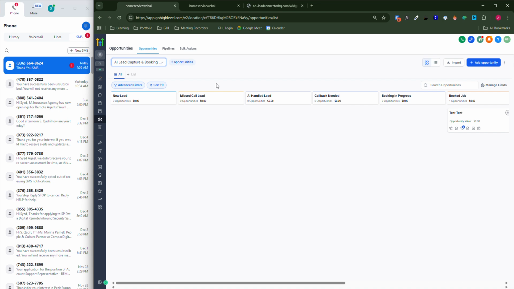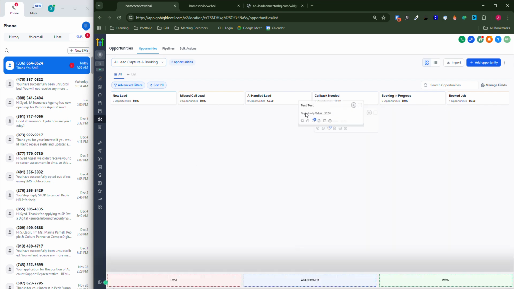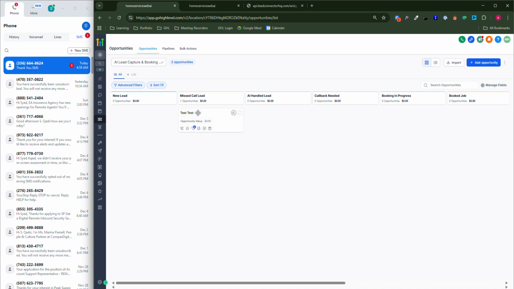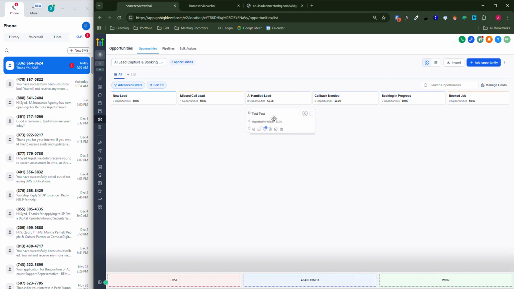But for those people, like a customer called and we did not pick the call, those are missed call leads. They will be coming right over here. Then any leads that are handled by AI, like the customer called and we did not pick the call initially, will be coming over here. Then the AI will be following up on these people. If the customer responded to AI, it will be moved over here. But if the customer did not respond to AI, this person will be moved right over here.